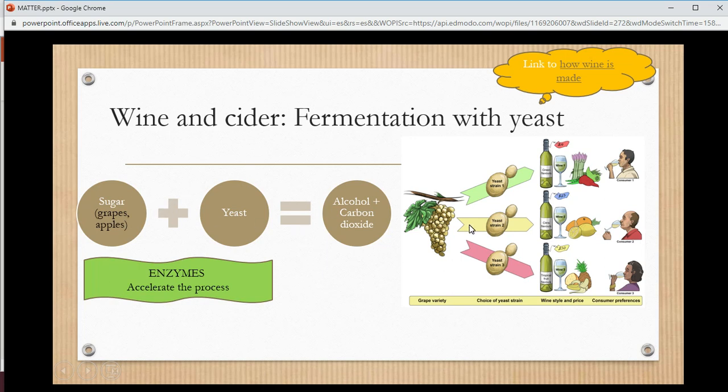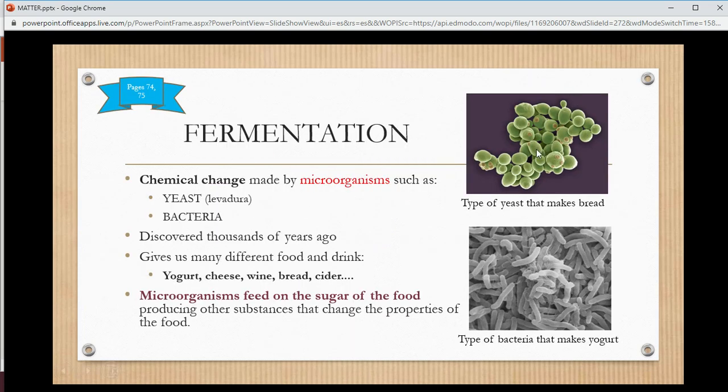So, how are wine and cider made? With yeast, as we saw before. So how does this reaction happen? The sugar that is present in the grapes, en las uvas, or in the apples, for the case of the cider, para la sidra, we use apples. For the wine, we use grapes. This sugar is eaten by the yeast. The yeast is a microorganism of the fungi kingdom, del reino de los hongos. Here you can see they are unicellular organisms that live in colonies, viven en colonias, pero son microorganismos unicelulares del reino de los hongos.